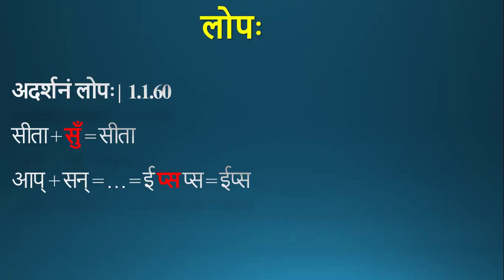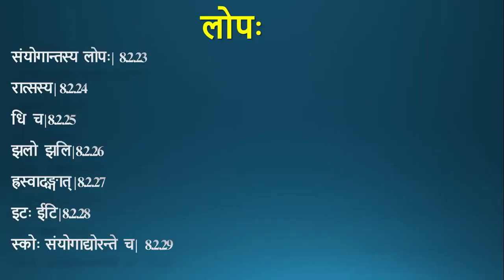Similarly, in the derivation of the sananta form for ap dhatu, at this stage, e psa psa, there will be deletion, non-appearance, of this portion psa. So we say there is lopa of this portion. Here three letters are not seen, so there is lopa of more than one letter.